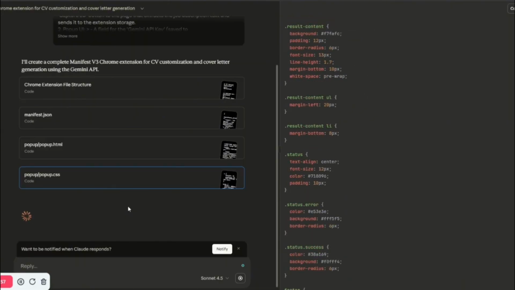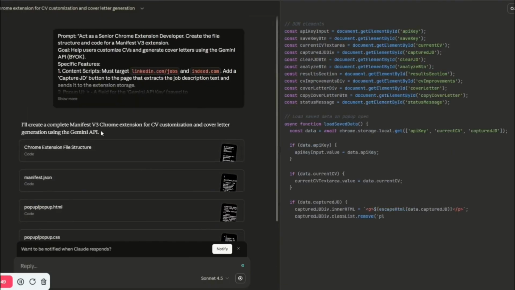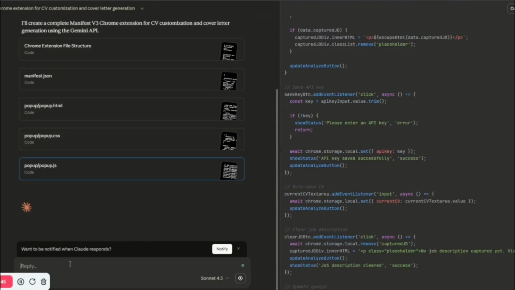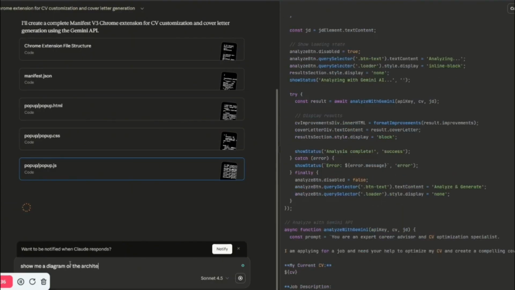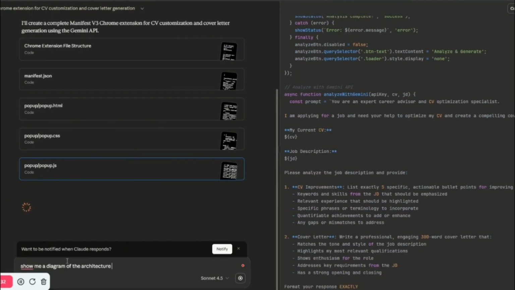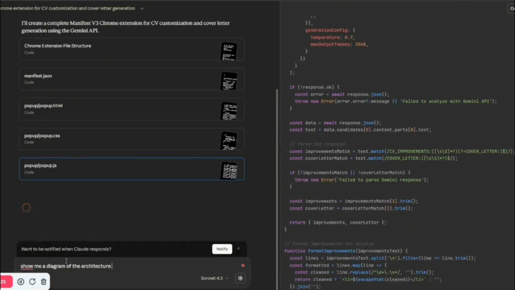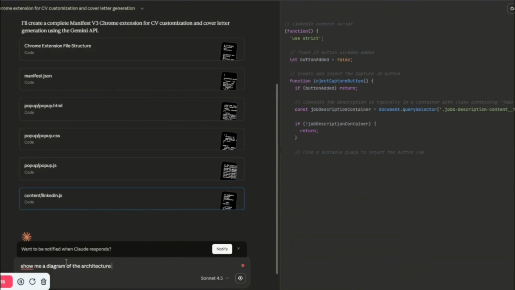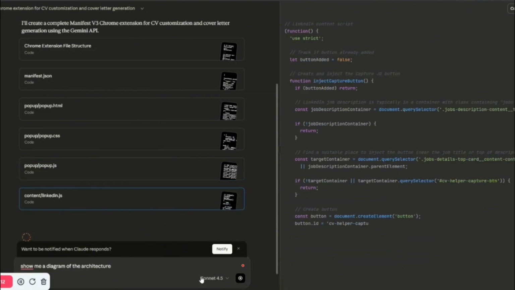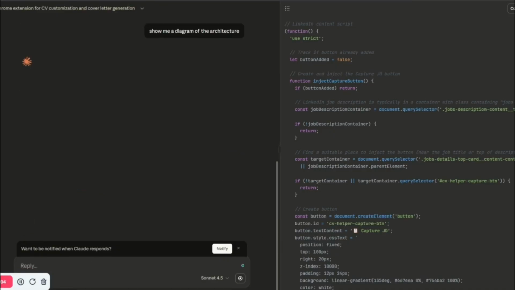It has given us something called manifest.json. Then it has given us popup.html. So these are all the files which are needed to build a Chrome extension. I'll go into the detail of each and every one which is important, but I tend to use Claude to do the coding because it's very useful in terms of coding rather than doing simple tasks, and it also gives you artifacts which are pretty useful for you.